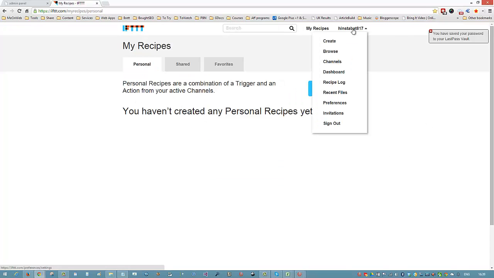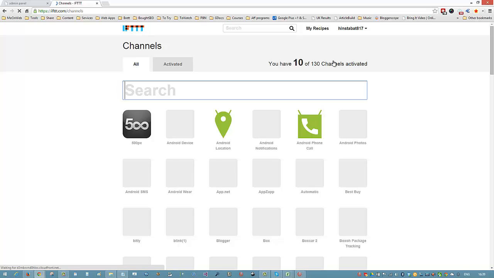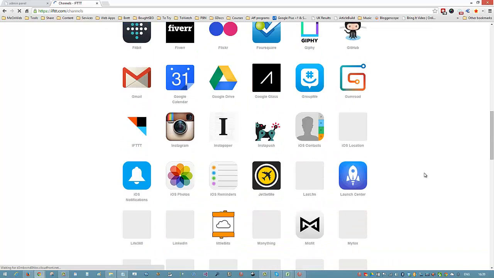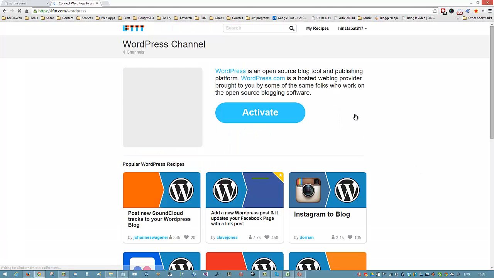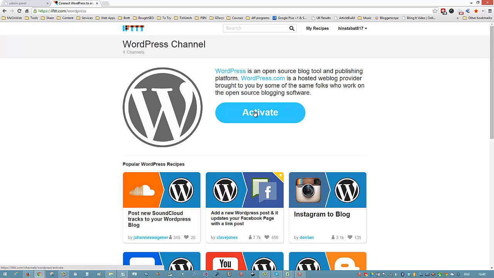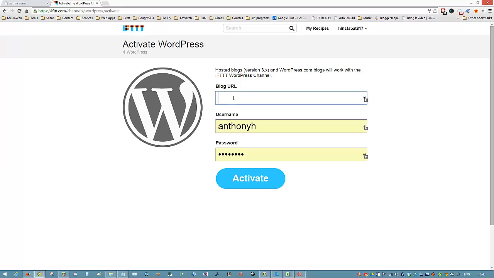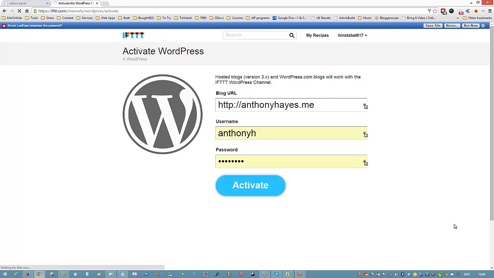So what we want to do is click up here where it's got the username and click on the channels. Now when we've got the channels, what we want to do is come down, find WordPress, and click on activate, and we can put in the URL here for the WordPress blog. So I'm just going to put in my own one in here, HTTP. I'll just put in my own one here. I can click on the activate.